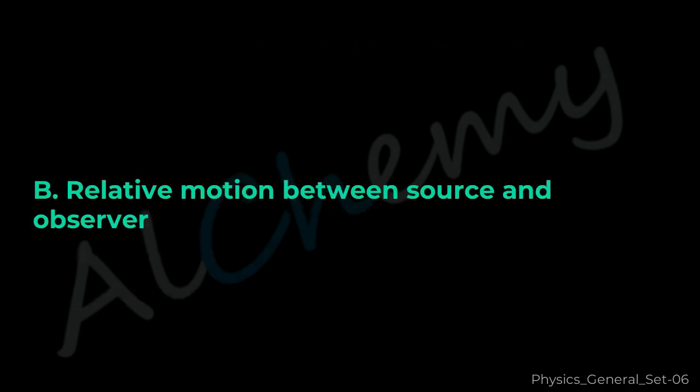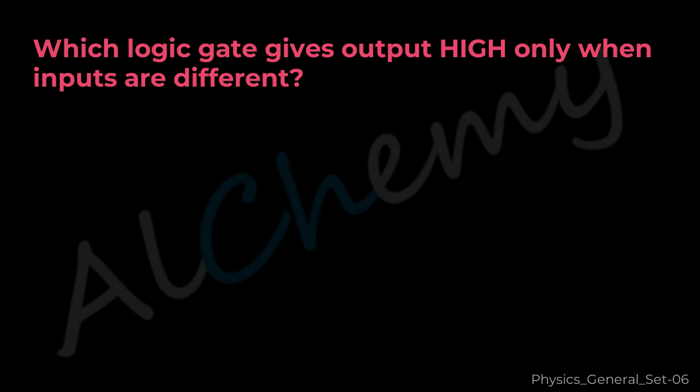The correct answer is B. Relative motion between source and observer. Question 40. Which logic gate gives output high only when inputs are different? A. AND, B. OR, C. XOR, D. NAND.